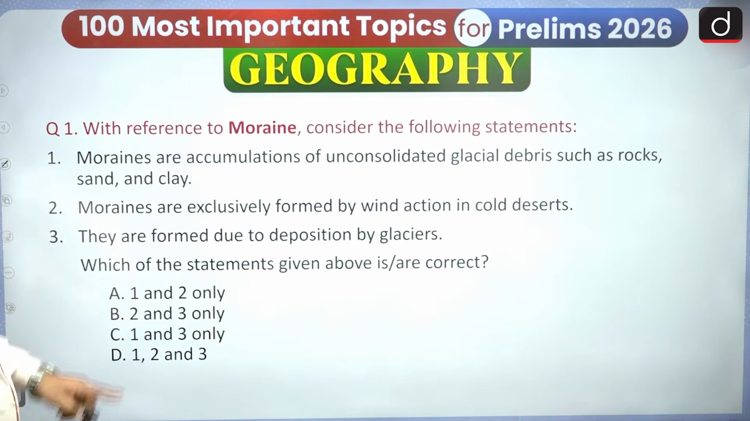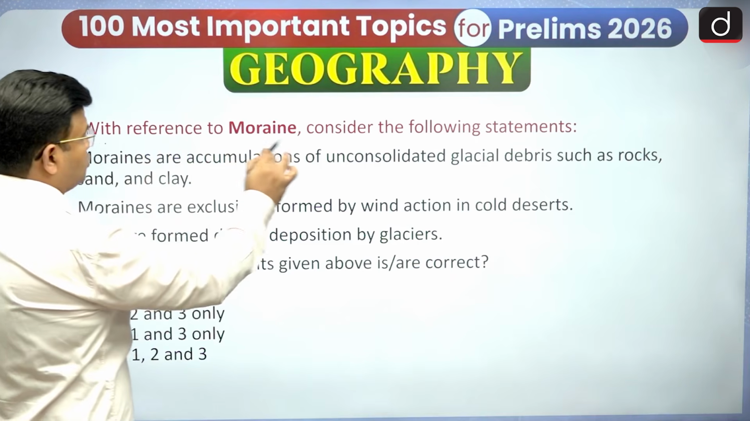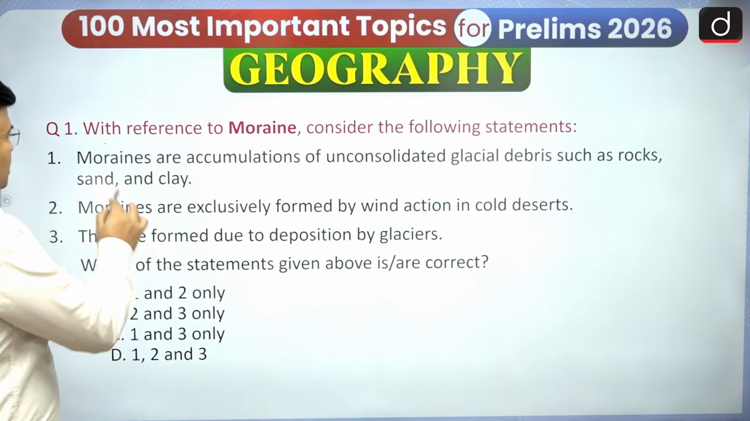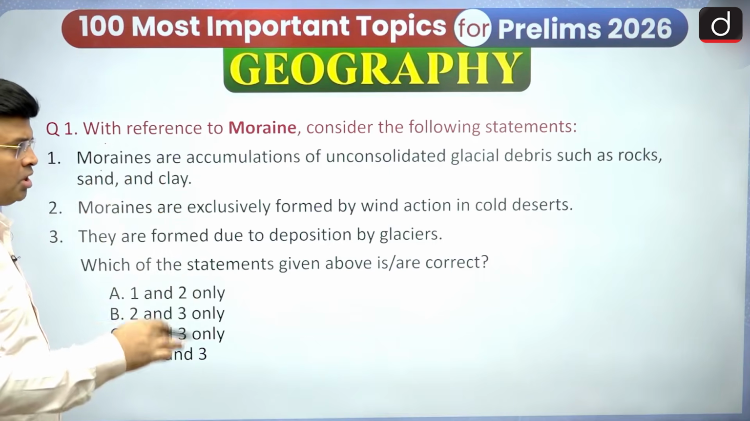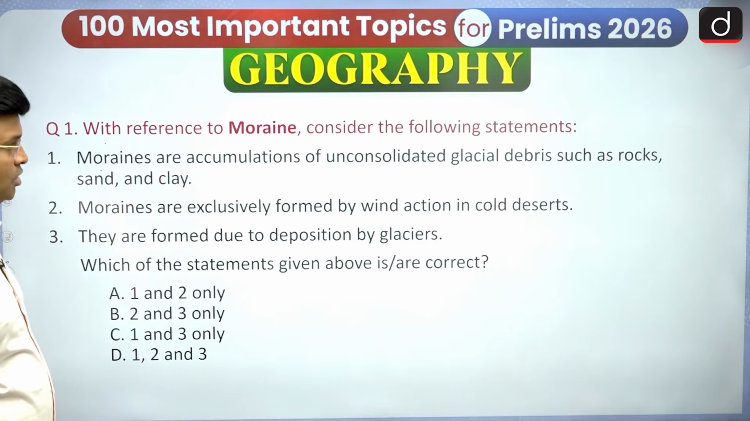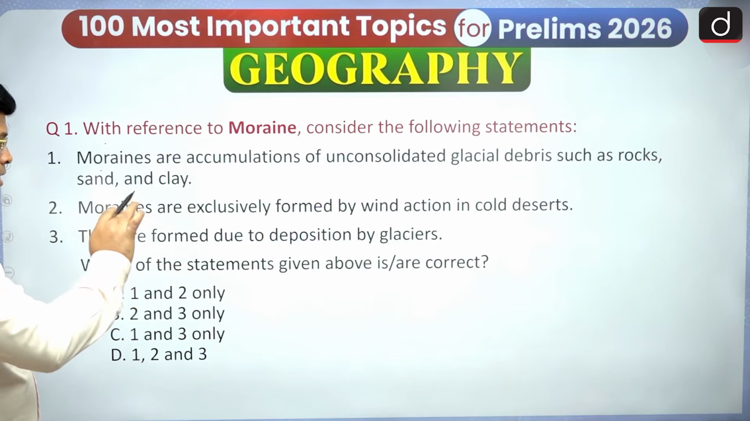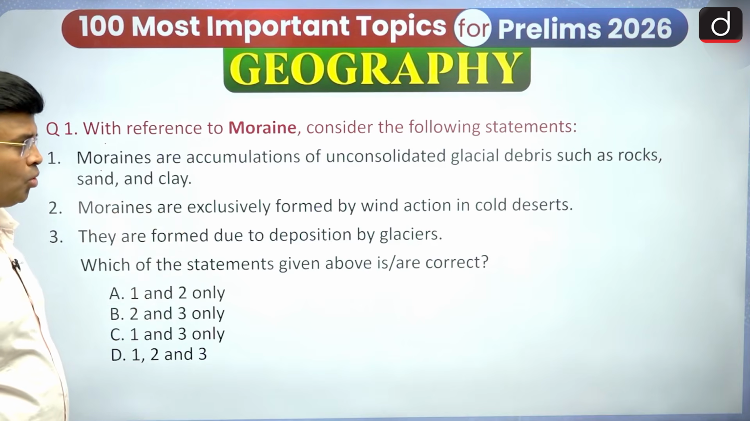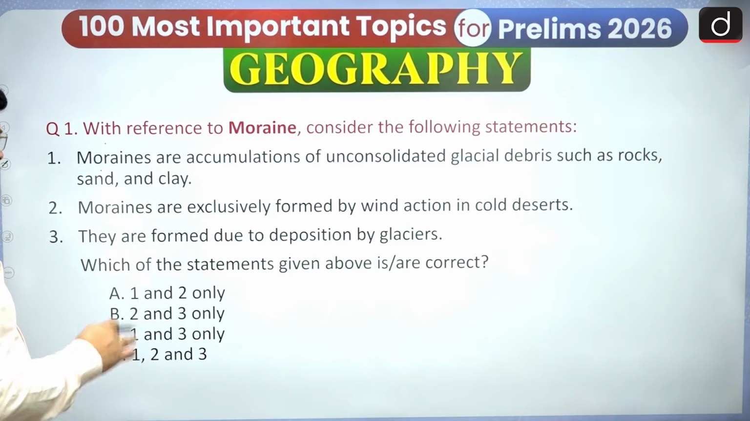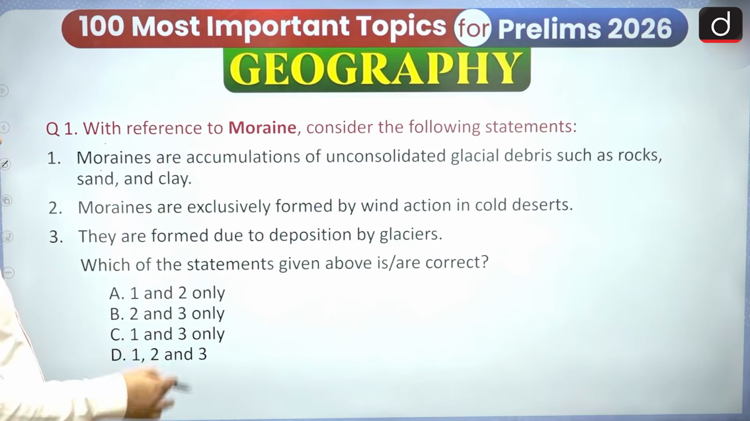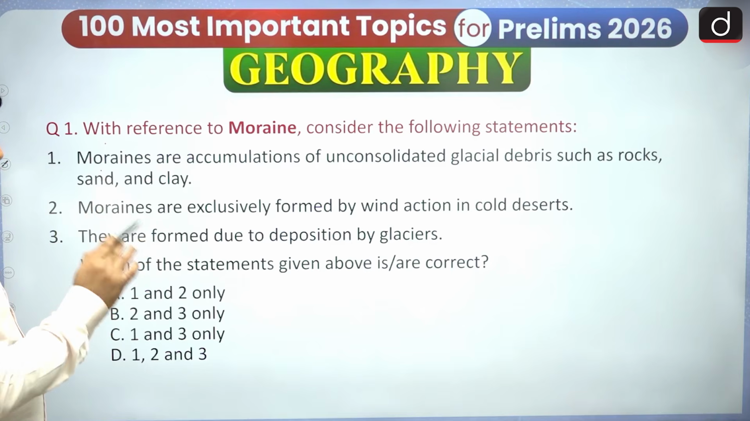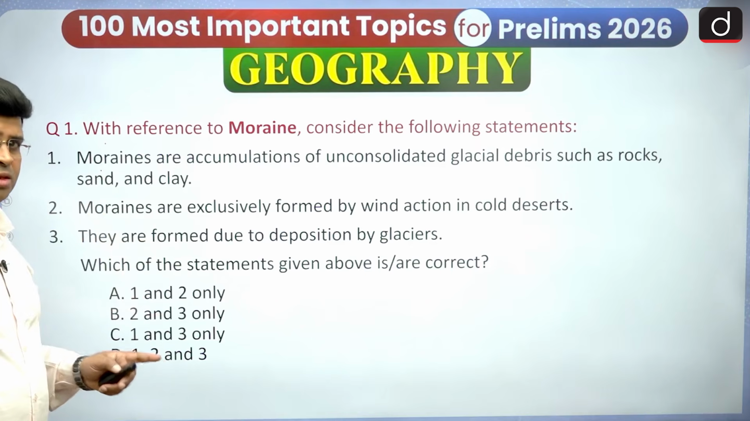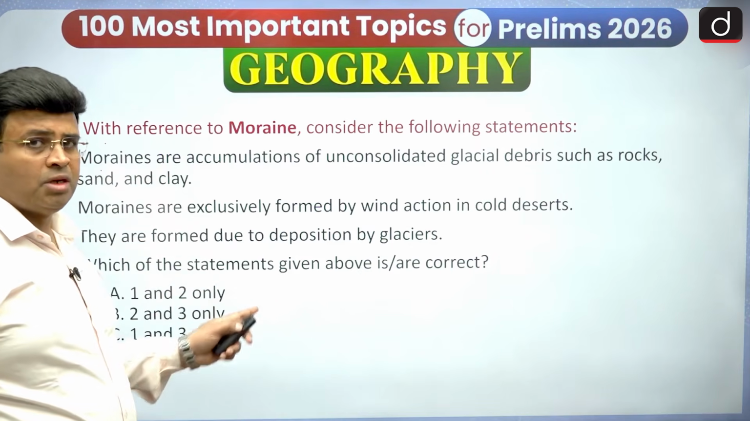So first of all, based on this moraine question, with reference to moraine, consider the following statements. The first one: moraines are accumulations of unconsolidated glacial debris such as rocks, sand and clay. Please try to understand whether it is right or wrong. Another: moraines are exclusively formed by wind action in the cold deserts, and they are formed due to deposition by glaciers. So we have to see whether it is erosion by the glacier or deposition by the glacier. So we have to answer this question, and we will discuss it in the 5th episode again.